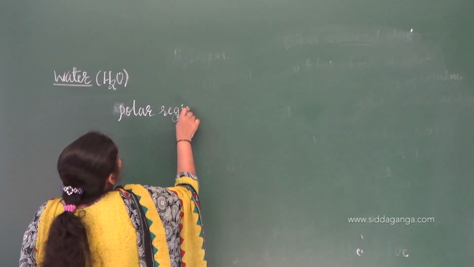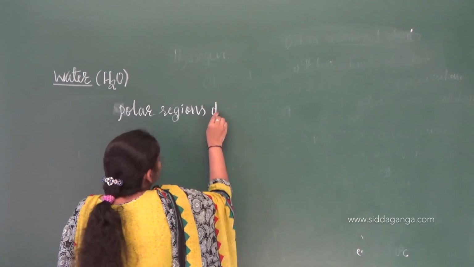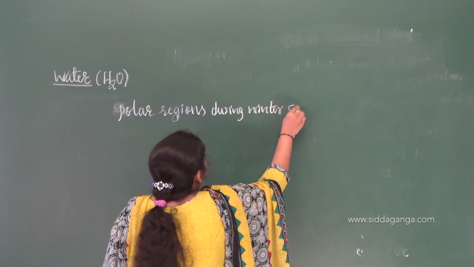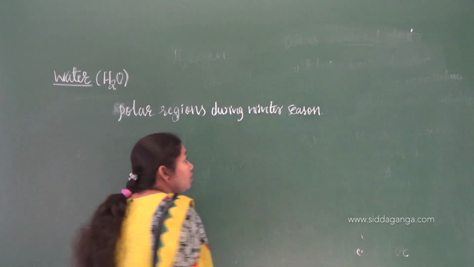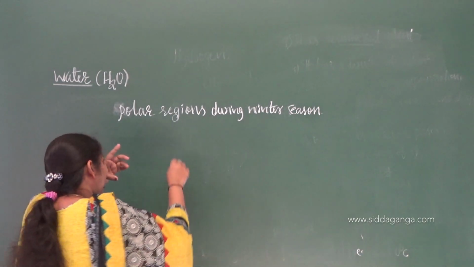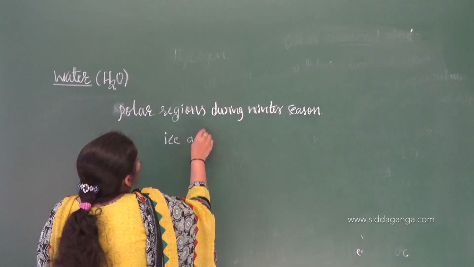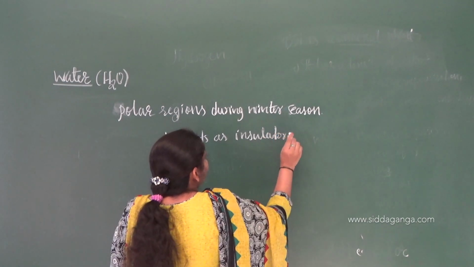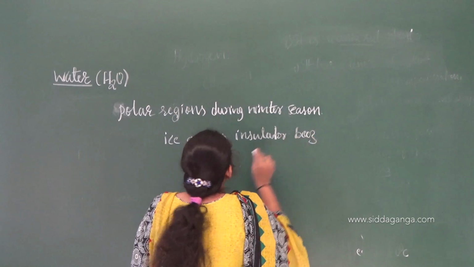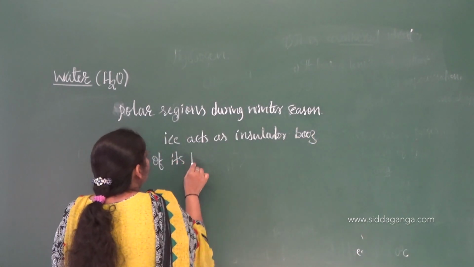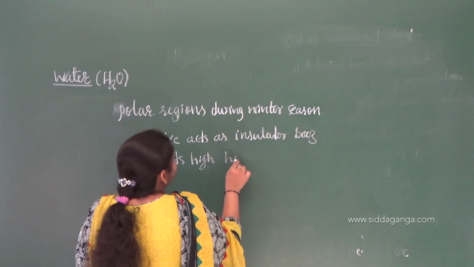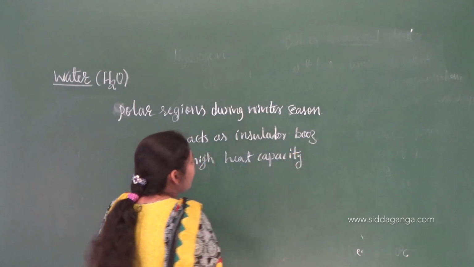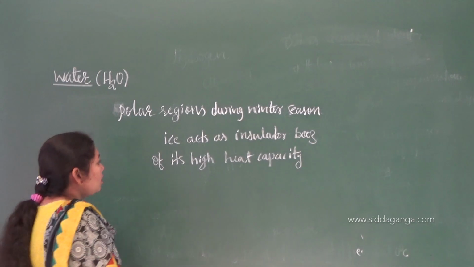In case of polar regions, during winter season, ice acts as an insulator because of its high heat capacity, the capacity to withstand heat.